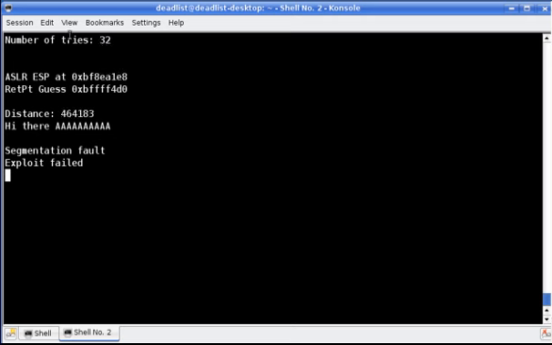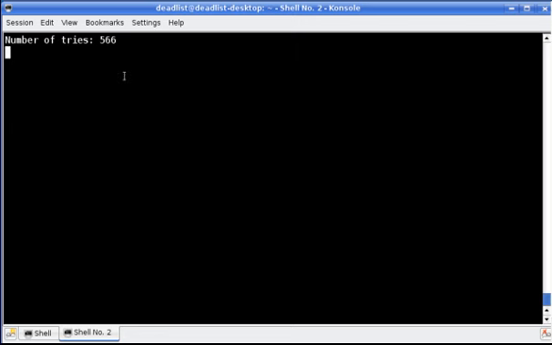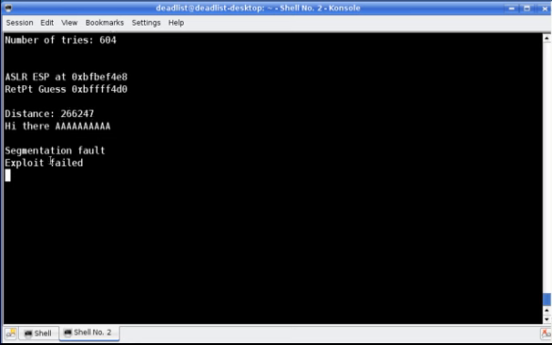As you can see, up on the left side, it says number of tries. So it's showing you how many tries it's made so far to defeat the program. We see our ASLR ESP is at this address here. Our return pointer guess is just one I picked out, which is BFFF4D0. And it's doing a little math to calculate the distance between the guess and where the ESP register is actually located for that specific run. Now, this isn't always valid because of the way we're actually wrapping the program, but it's usually pretty close. And it's, of course, printing exploit failed on the bottom.